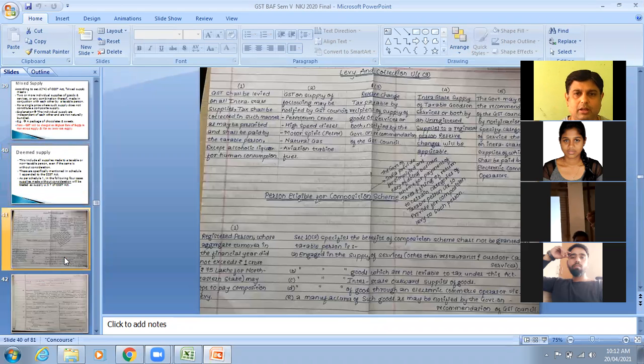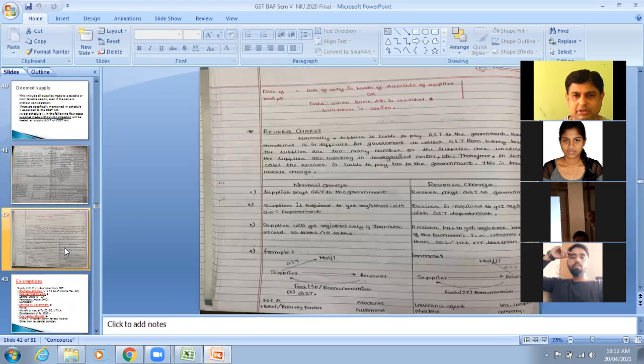And then directly we went to section 9, which was talking about levy, how we will charge the tax, how to compute the tax, whether inter-state or intra-state tax will be applicable, whether IGST or CGST will be applicable, and so on and so forth.